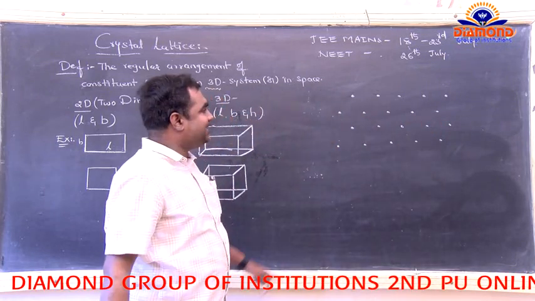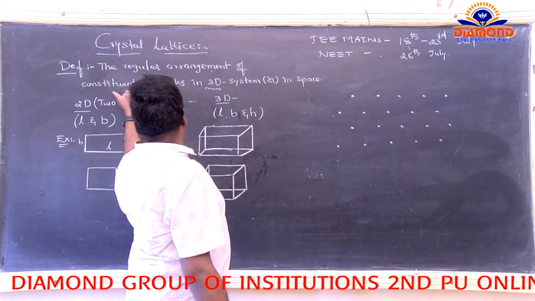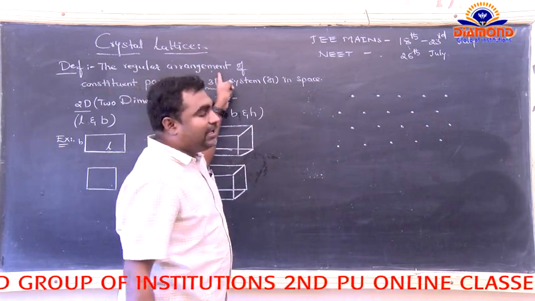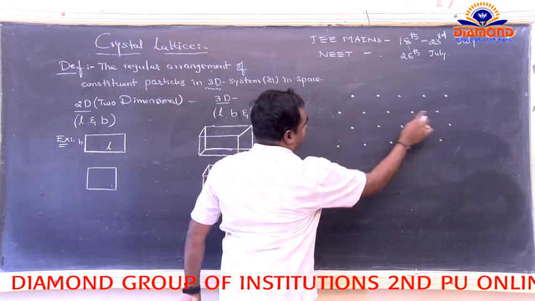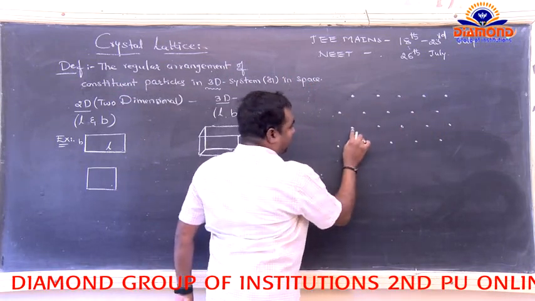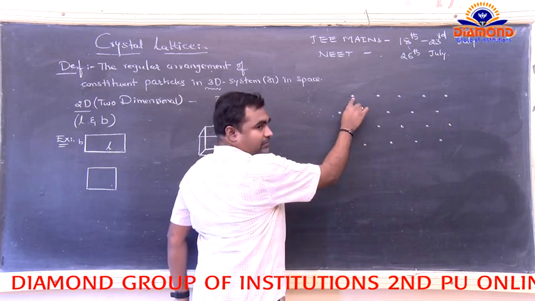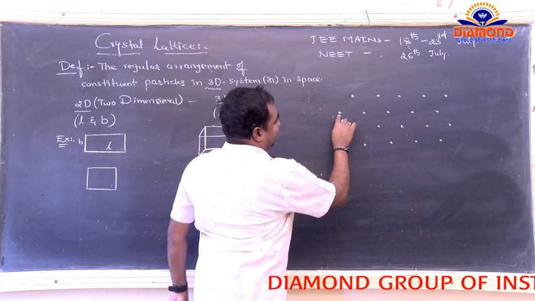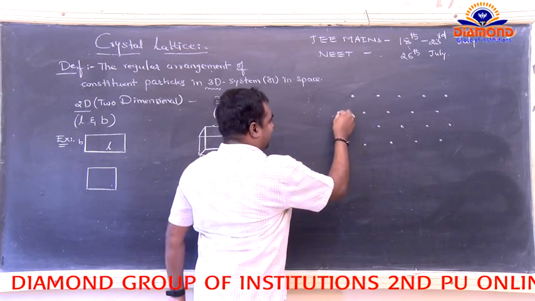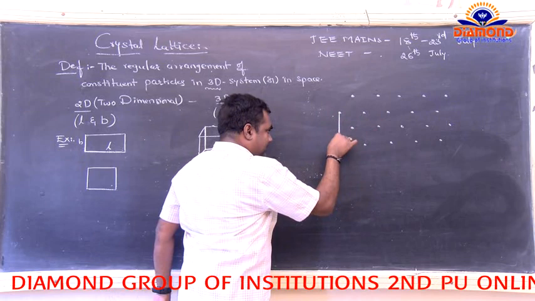So now we have arranged the constituent particles in a regular arrangement. So it's made 1, 2, 5, 1, 2, 5, 1, 2, 5. So the third row must follow the first row and the fourth row must follow the second row. Now the joint points are like this.